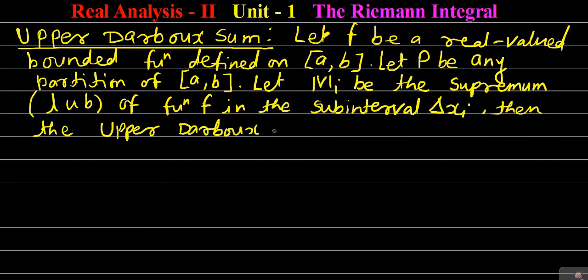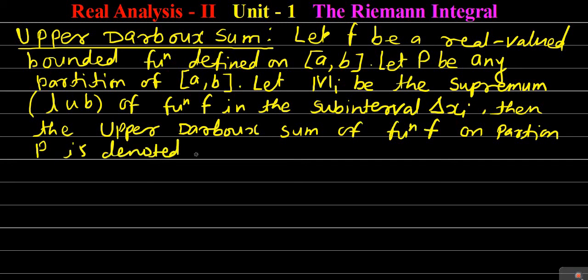Then the upper Darboux sum of function f on partition P is denoted by U. This capital U is used for denoting the upper Darboux sum, and as it is on the partition P, therefore capital P is there to indicate the partition P. So U, then capital P, and it is of the function f, so f is small here, as we have denoted the function by small f.